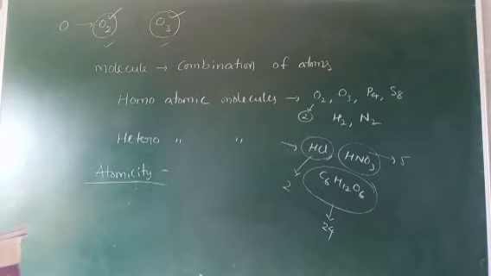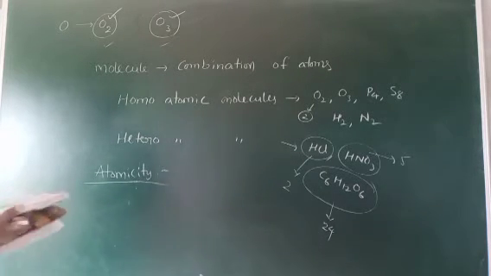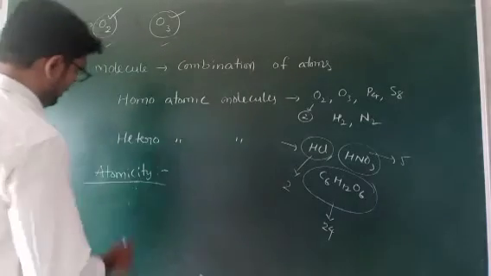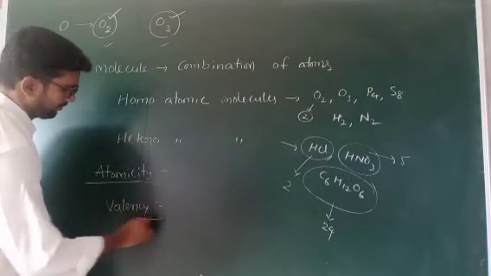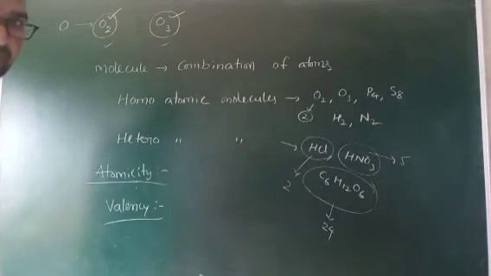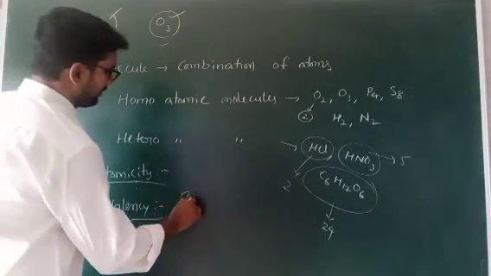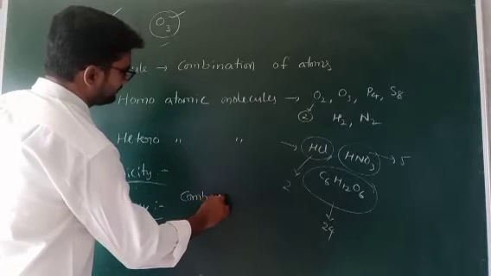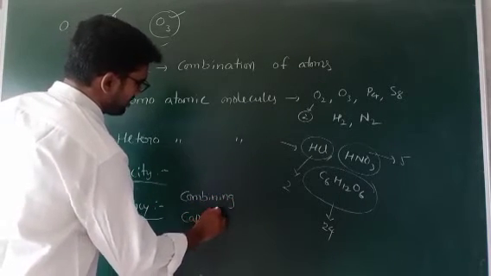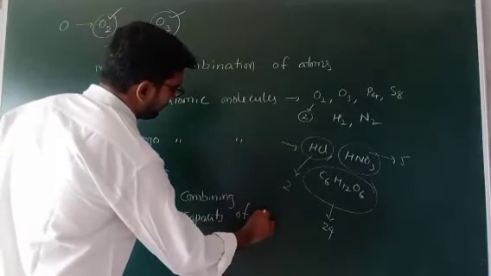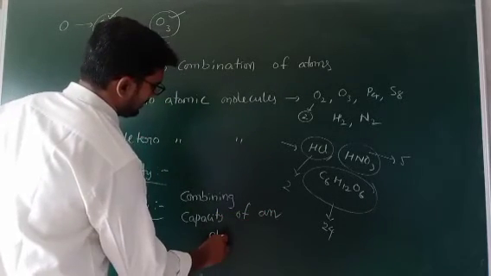Next one, valency. We know very well about valency. Valency means the combining capacity of an element.